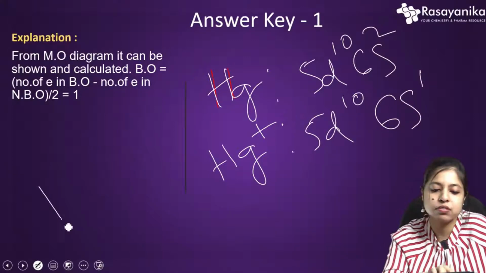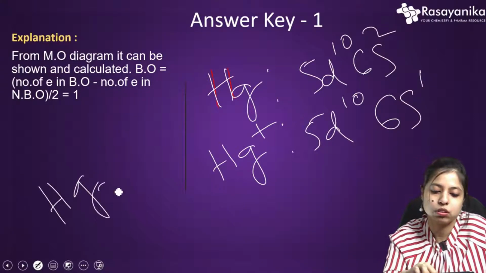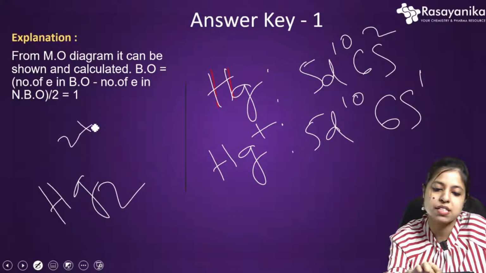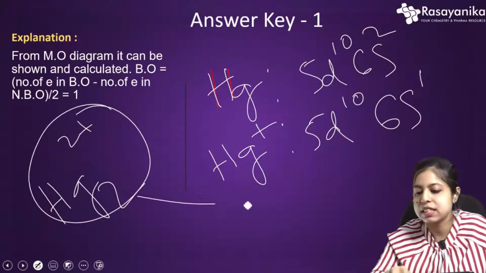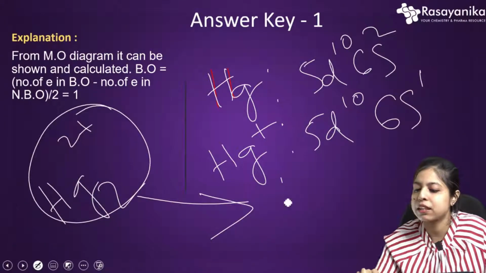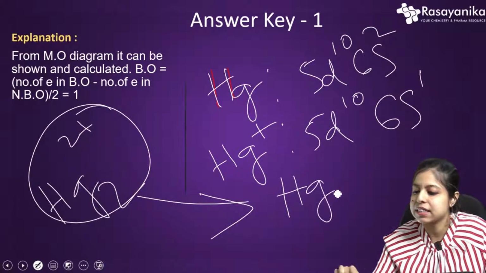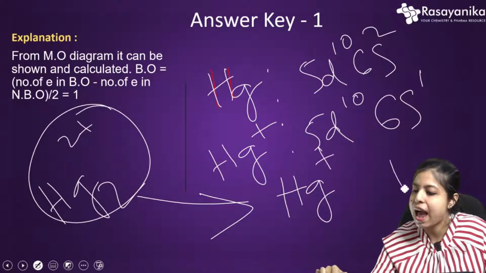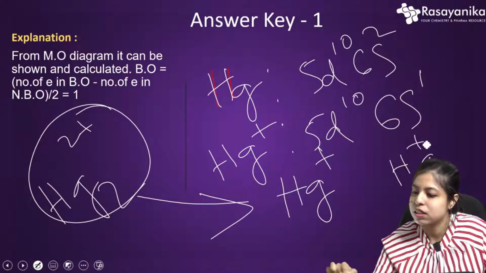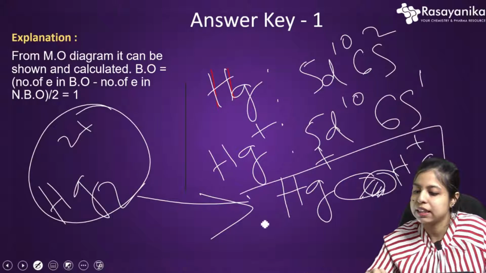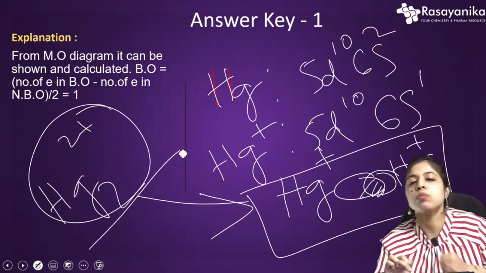Now how is Hg2 2+ formed? This is pretty simple, nothing but the combination of both the mercury plus ions, Hg+ and Hg+. These 2 electrons will overlap with each other and they can bond. They can easily give this Hg2 2+ ion.